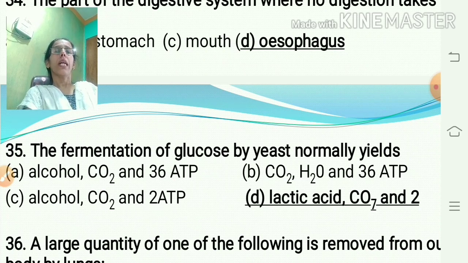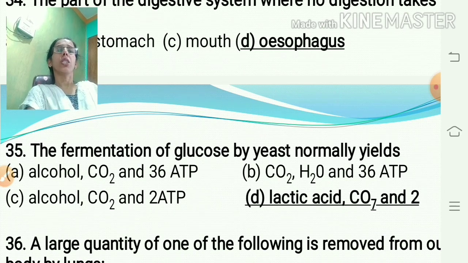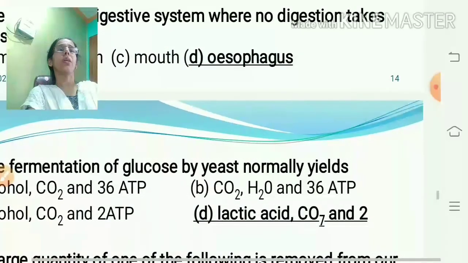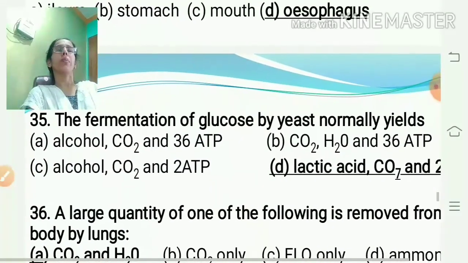dal, which is fermented and kept for at least 7 to 8 hours, and thus it becomes sour. This sour nature is due to the fermentation of the carbohydrates present in the rice and urad dal. It produces lactic acid, carbon dioxide and 2 ATP molecules.